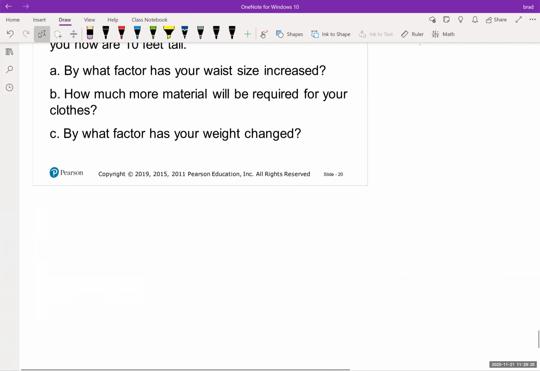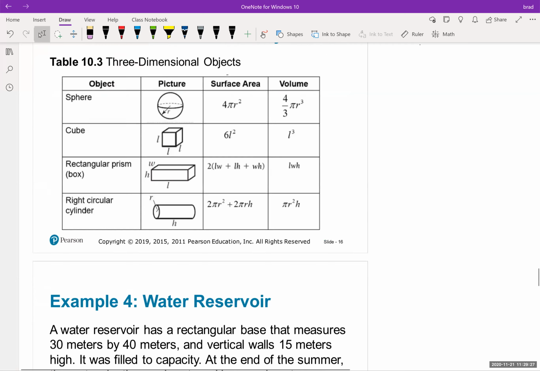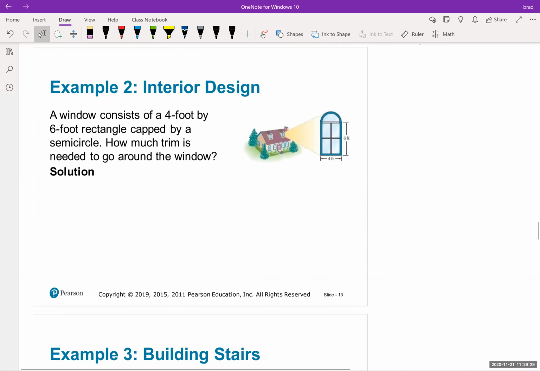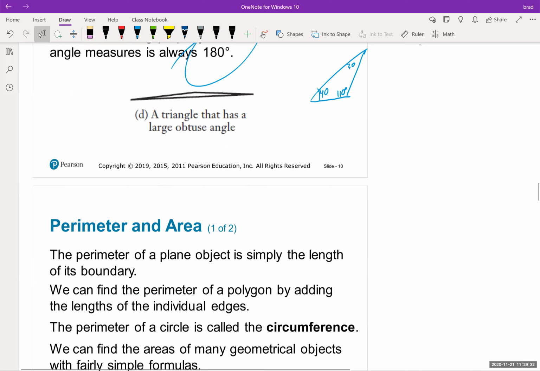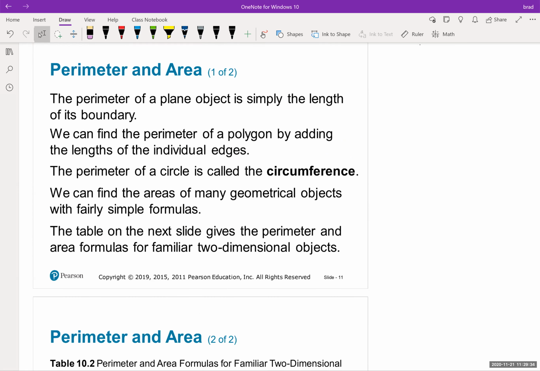Okay, let's see here. Let me go back. All right, so it says perimeter and area. The perimeter of a plane object is simply the length, so I just talked about this in the previous problem. It is simply the length of its boundary.